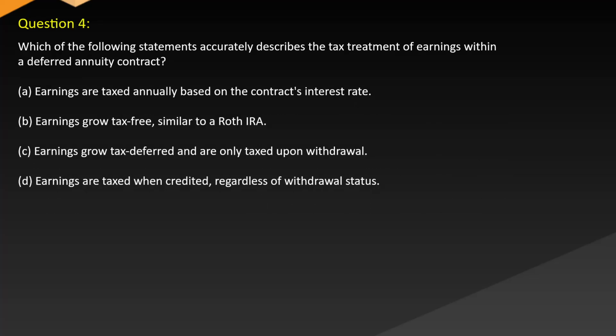Question 4. Which of the following statements accurately describes the tax treatment of earnings within a deferred annuity contract? A. Earnings are taxed annually based on the contract's interest rate. B. Earnings grow tax-free similar to a Roth IRA. C. Earnings grow tax-deferred and are only taxed upon withdrawal. D. Earnings are taxed when credited regardless of withdrawal status.